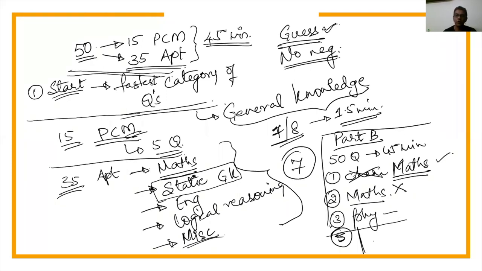When you look at what is left in your hand, you will see 45 questions left, and approximately 35 minutes left, or you might even see 30 minutes left. You began with 50 questions, 45 minutes, and now you have 45 questions, 30 minutes. The entire pressure creeps in so much that now you are in a hurry to complete the remaining 45 questions.